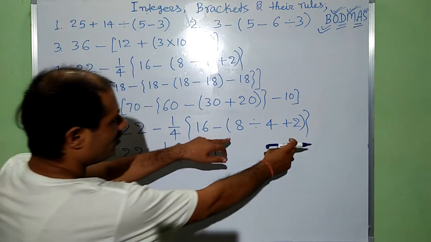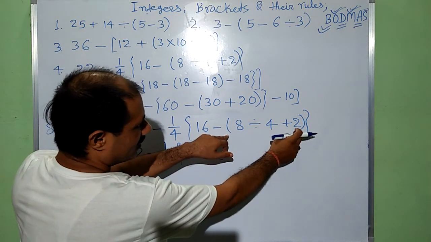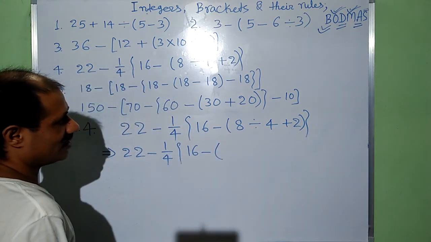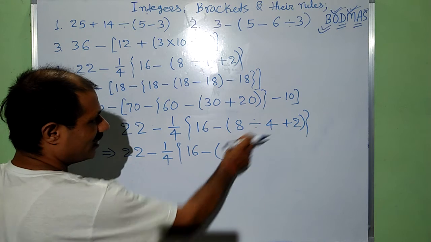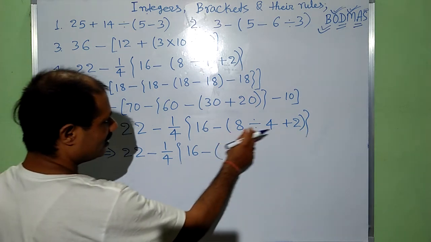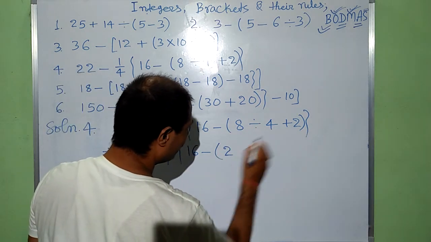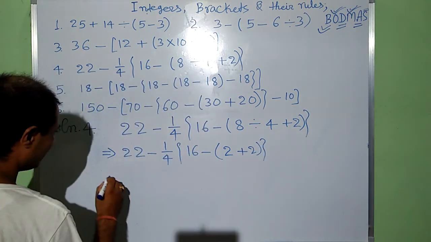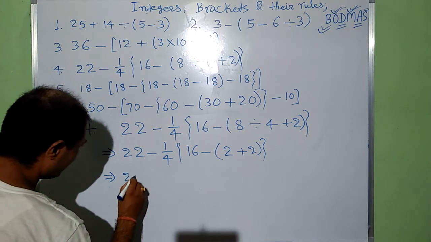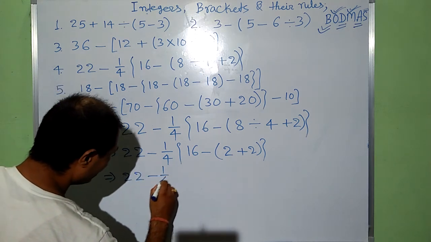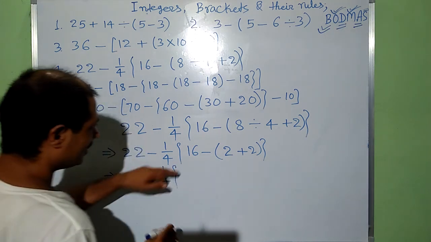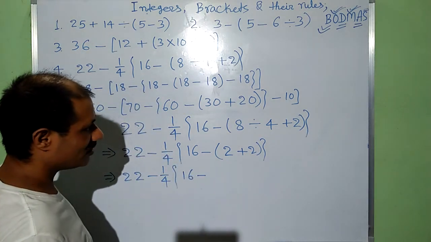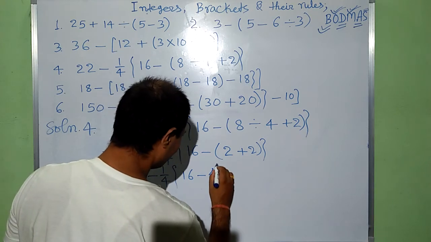First of all, we have to solve the numbers which are just inside the small brackets. 8 is divided by 4, then we have 2, plus the 2 already inside the curly brackets, that is 4.